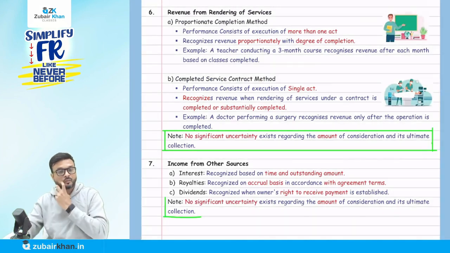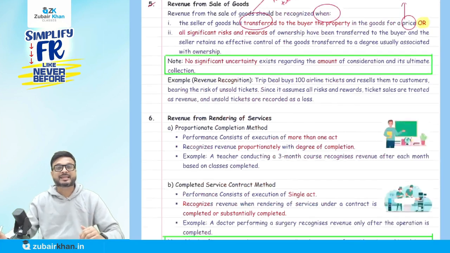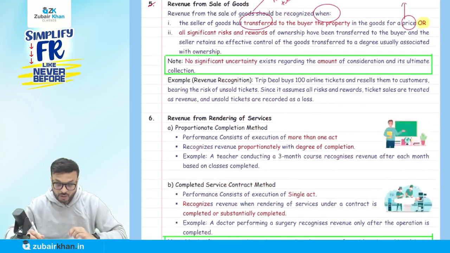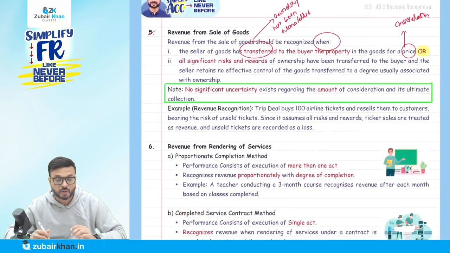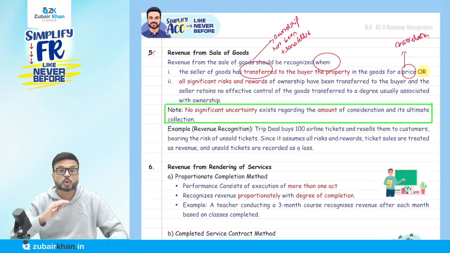Yes. Now listen carefully. They are saying, first case, when we are talking about the sale of goods, no significant uncertainty existing regarding the amount of consideration and its ultimate collection.